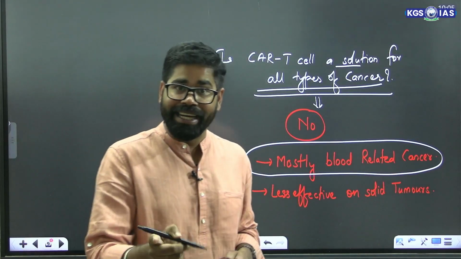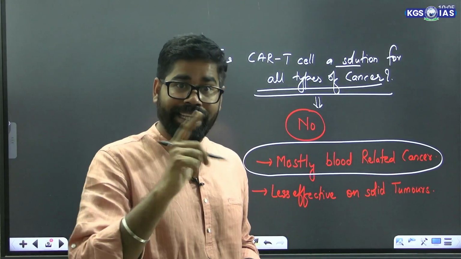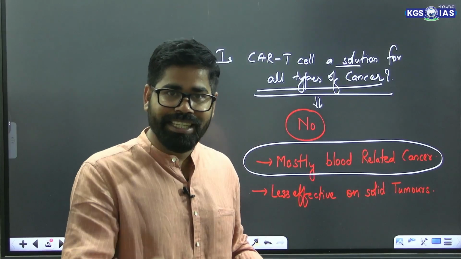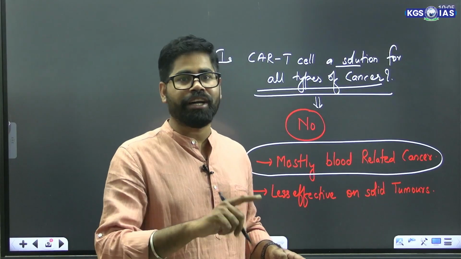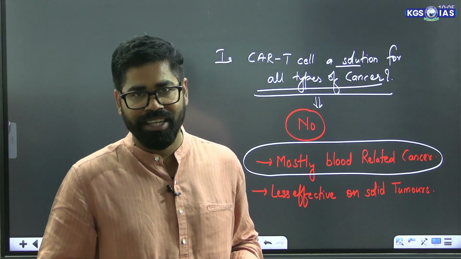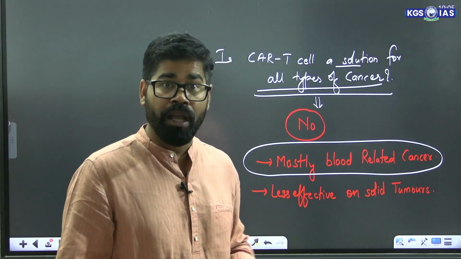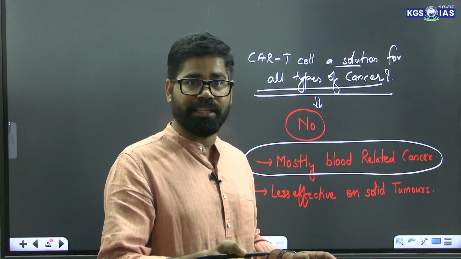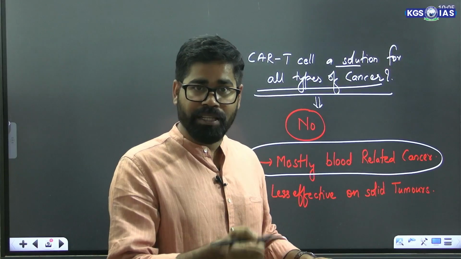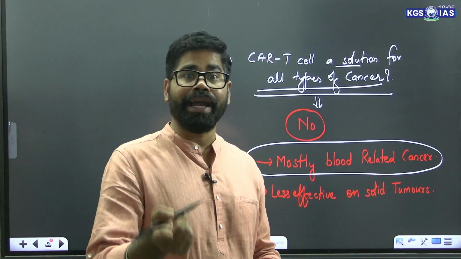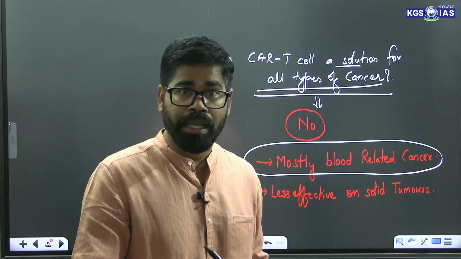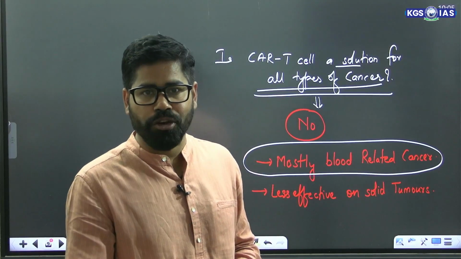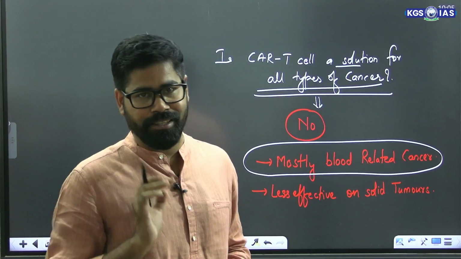In case of solid tumors, cancer in different parts of the body, this therapy is not that effective or suitable. However, research is going on for multiple such solid tumors also where CAR T cell can be used. But as of now, it is mostly applicable in cases of blood related cancer.